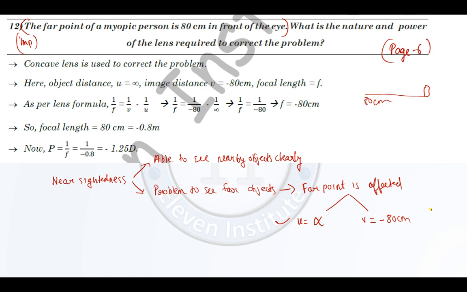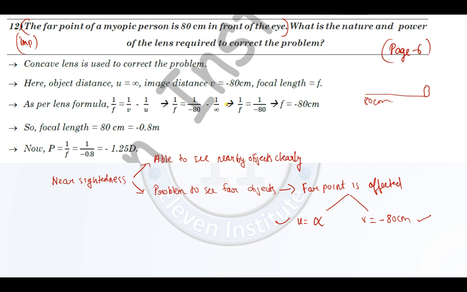Now you have the value of u, you have the value of v. Simply apply the lens formula. After applying the lens formula, we will get the value of f. We can see the value of f is negative. It means that we will use a concave lens. And we very well know that, right? Concave lens will be used to correct nearsightedness. Those who can see the nearby objects clearly, but are not able to see the far objects, for them we will use a concave lens. So here the answer is in centimeter. We have converted this into meters. And from that we have found the power, which is minus 1.25 diopters.